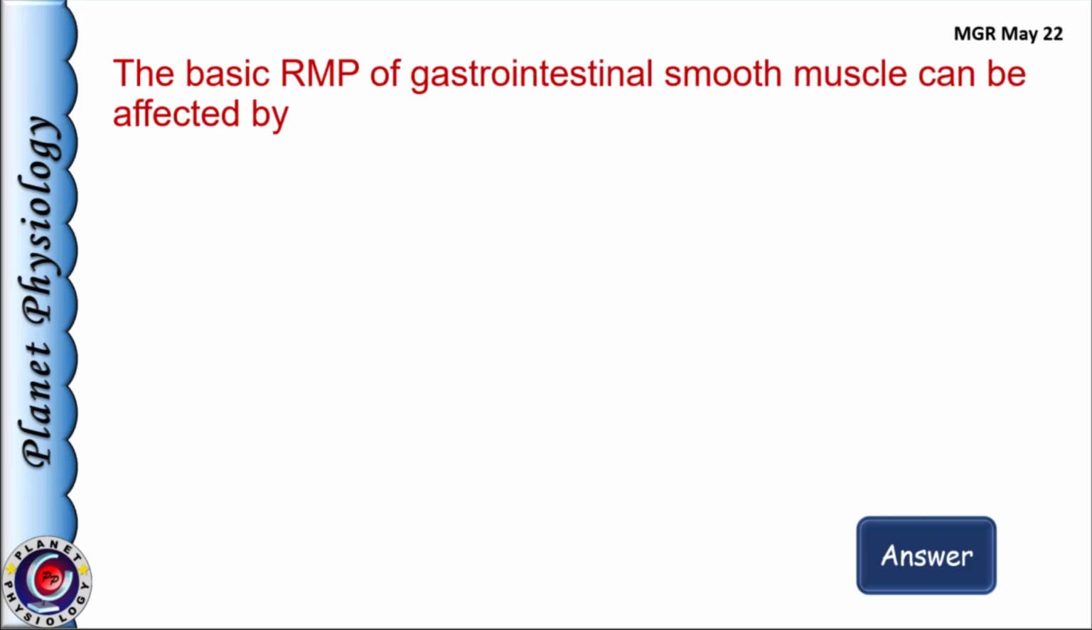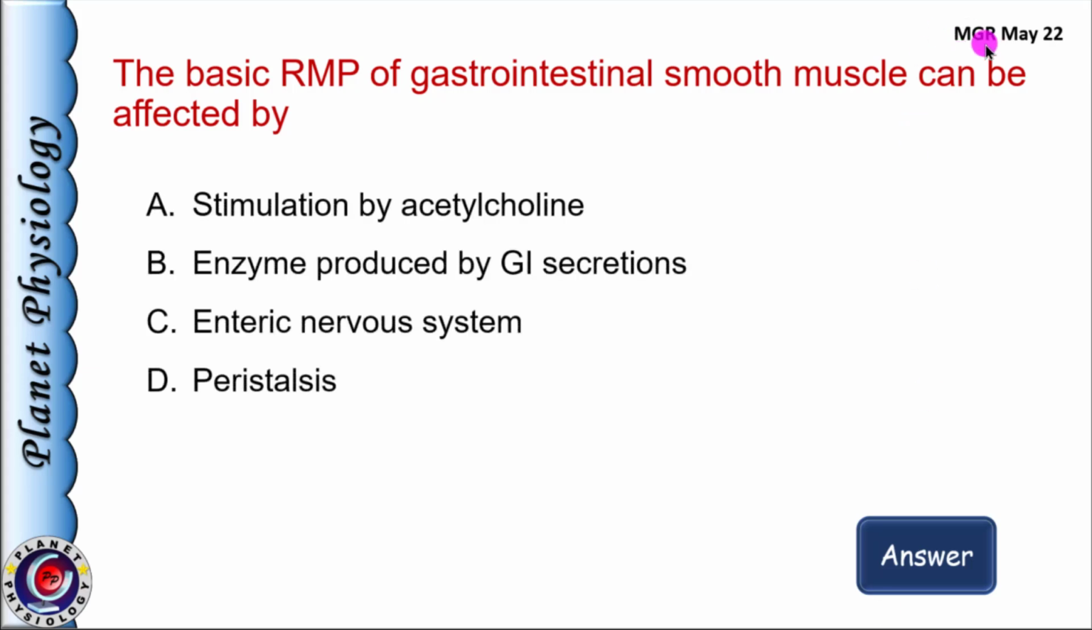Next question, again from MGR University. The basic resting membrane potential of gastrointestinal smooth muscle can be affected by A. Stimulation of acetylcholine, B. Enzyme produced by gastrointestinal secretions, C. Enteric nervous system, and D. Peristalsis. In this case, option B and D are definitely not the answers, but a bit of confusion between option